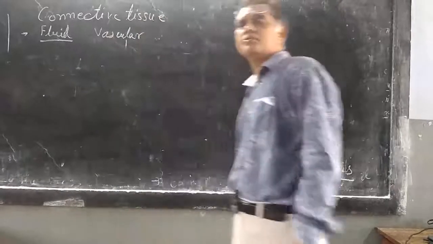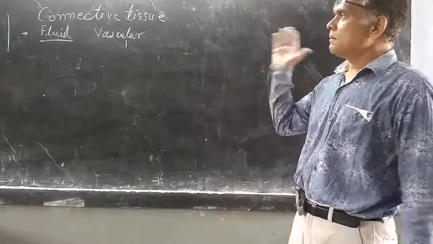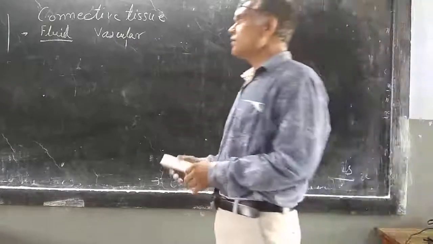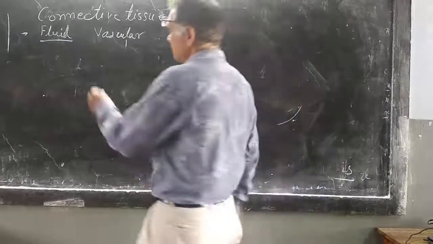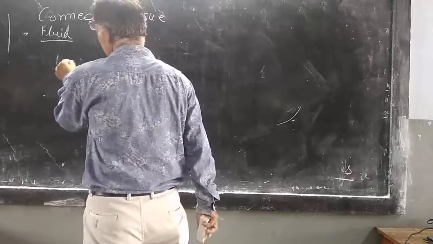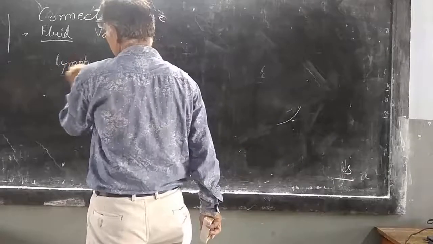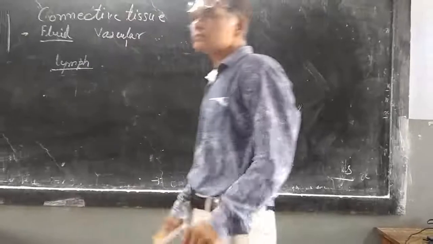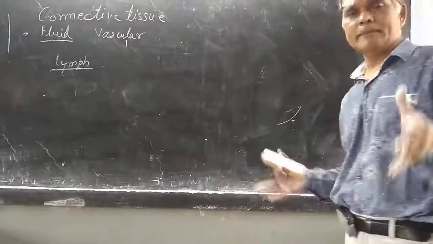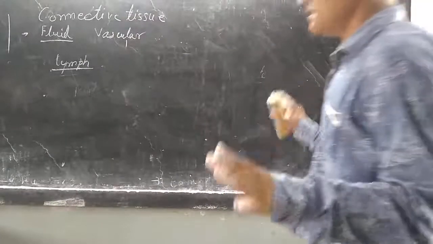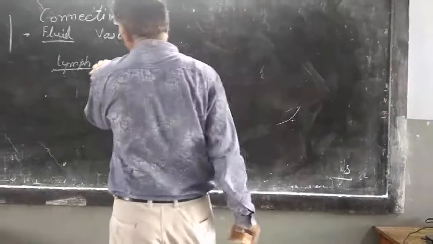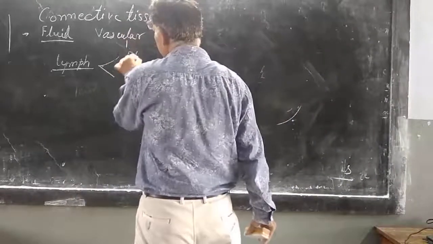Another type of fluid connective tissue is lymph. Lymph and blood are not separate.